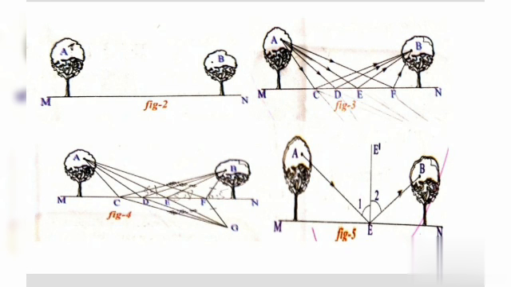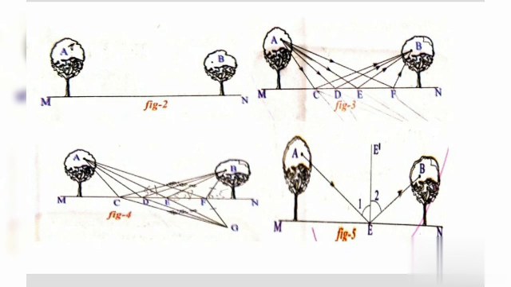It is also applicable to the reflection of light. When light gets reflected from a surface, it selects the path which takes the least time to travel. That's why the angle of incidence is equal to the angle of reflection.